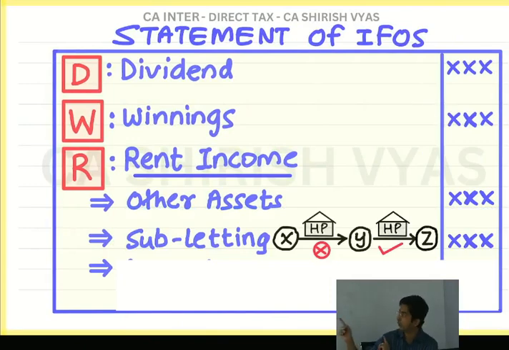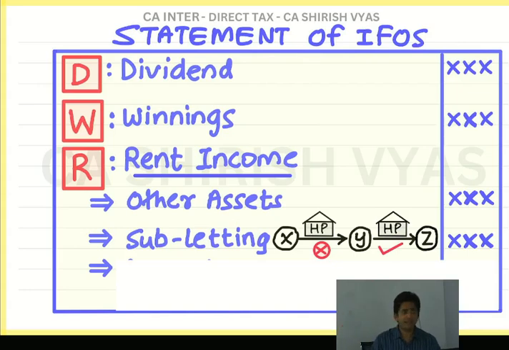Subletting. Can you see the drawing? X says let out the property to Y. You understand the word let out? To let out means to give on rent. I will be using this word frequently, let out. Let out means to let anyone use. So that is giving on rent only.